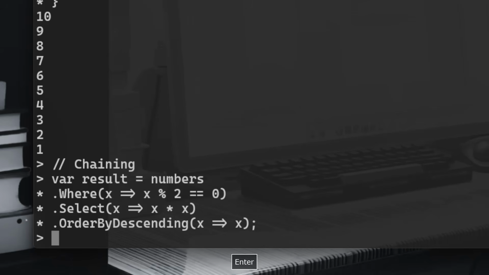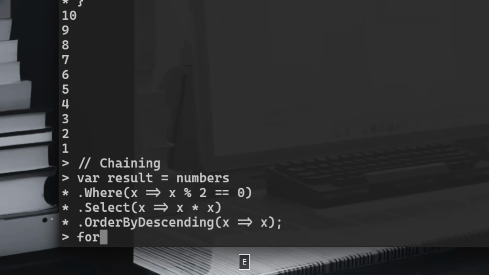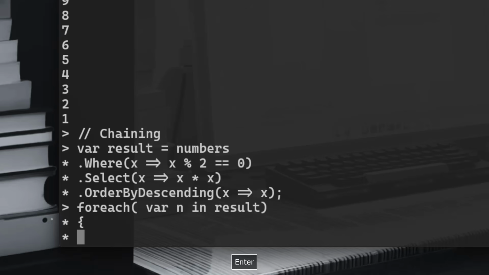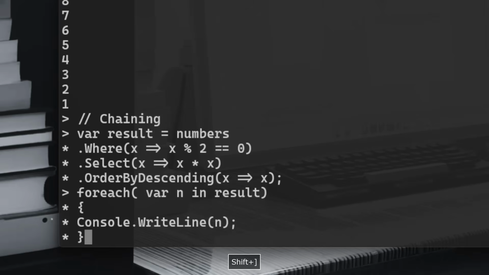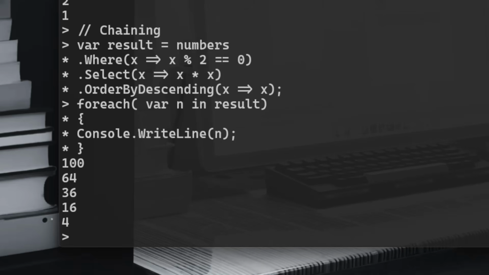Okay, hit enter. So again, I'm going to use for each loop var n in result. Okay, and we're going to console dot write line that. That's n. Okay, and there you go. 100, 64, 36, 16, and 4.